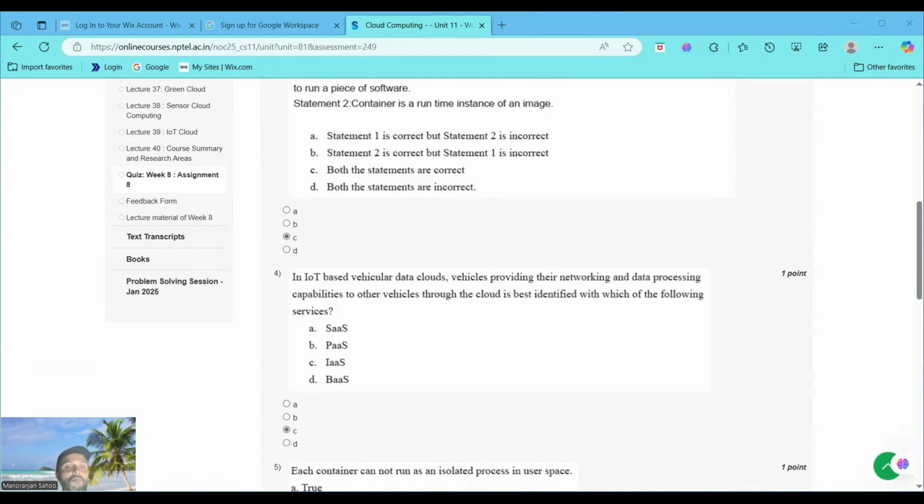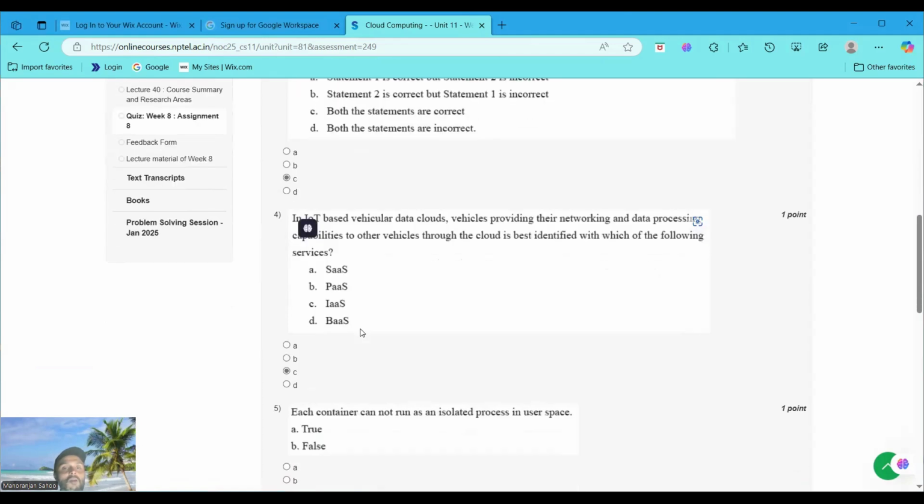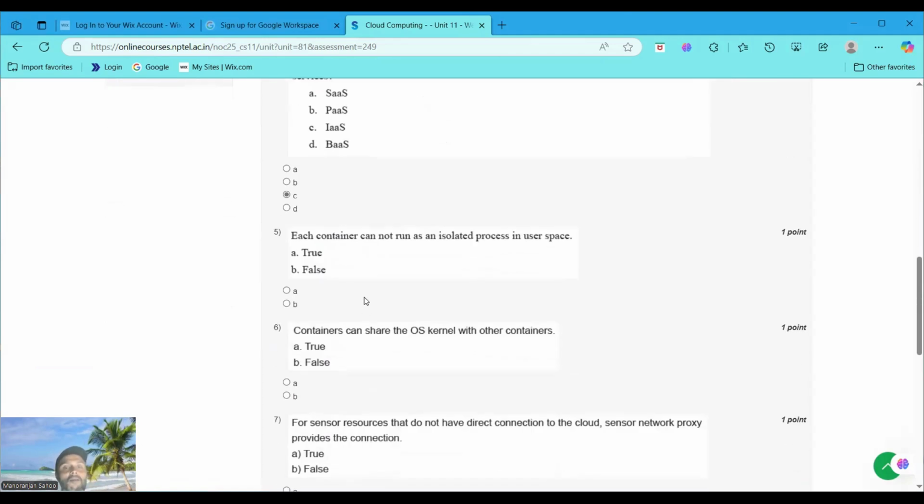Got it? Now moving to question number 5. Each container cannot run as an isolated process in user space. Okay, got it? So it is a false statement.